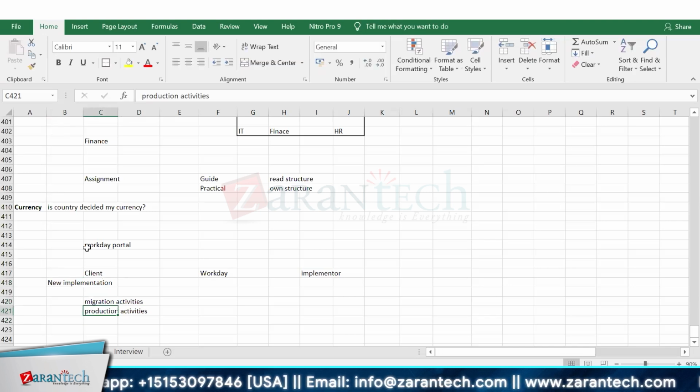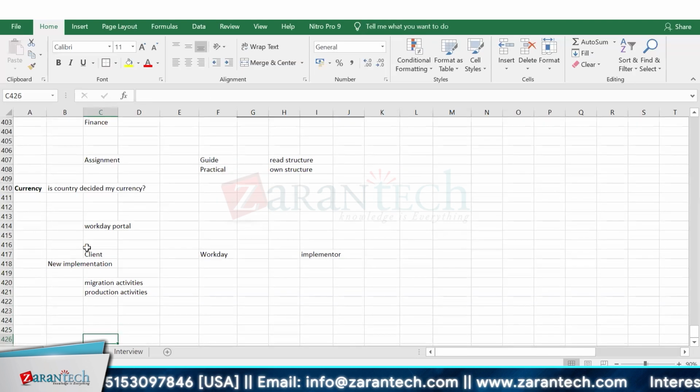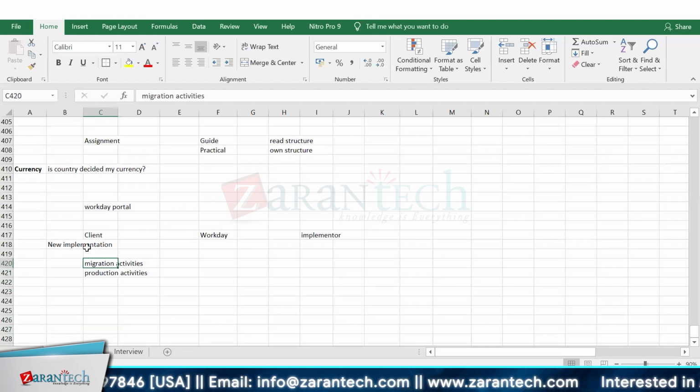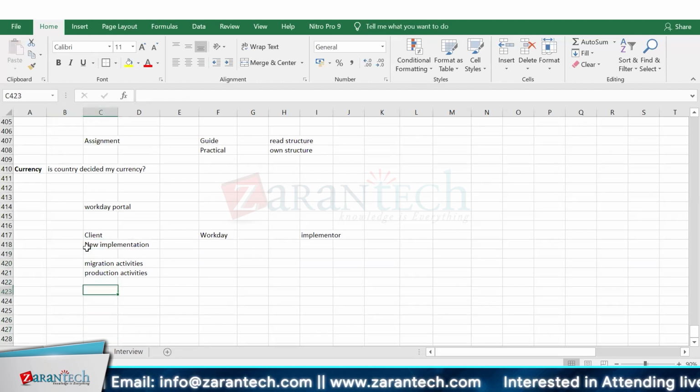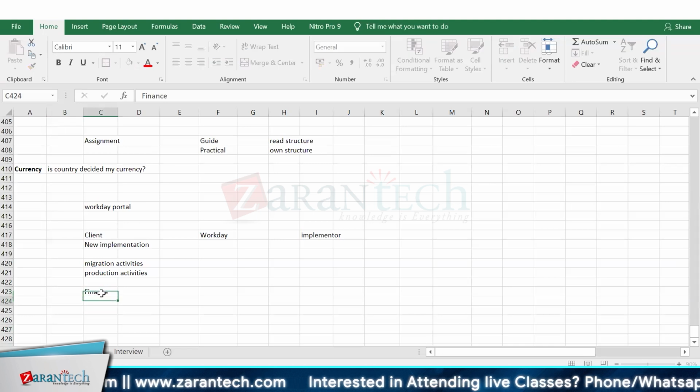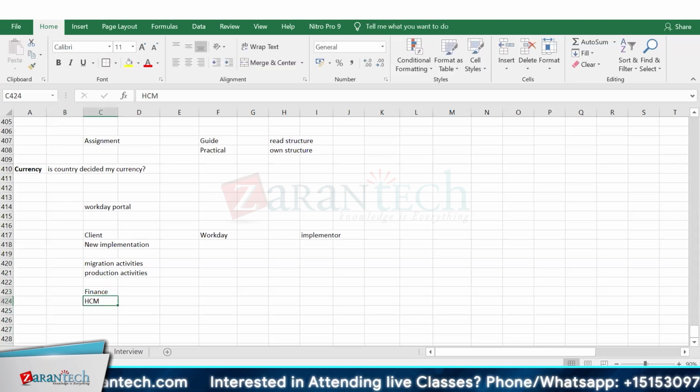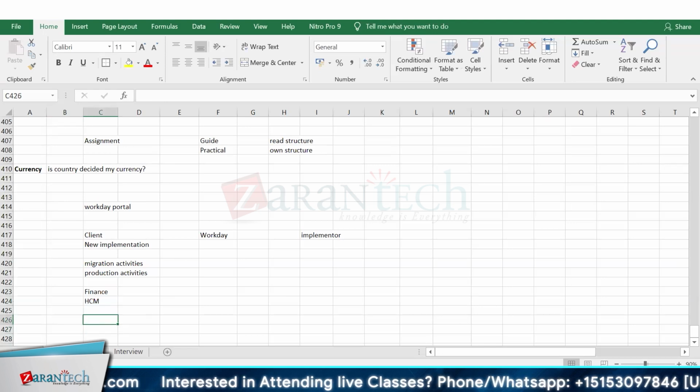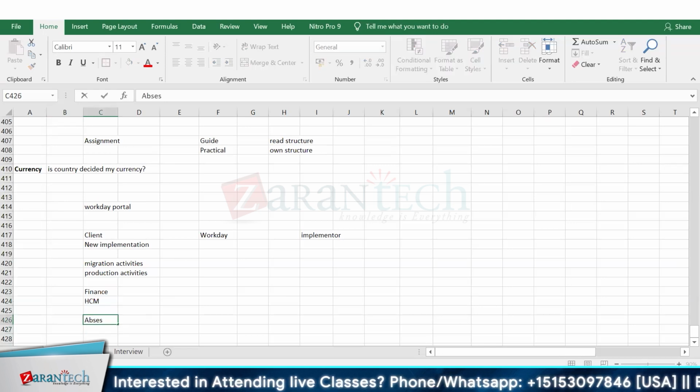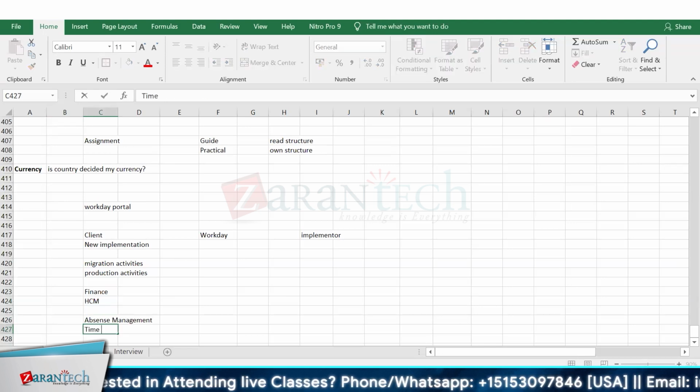But if it is exceptional, meaning it is not a new implementation but a changeover, for example, a finance application and HCM are already running in the Workday application, but now you want absence management or time tracking with a new model.